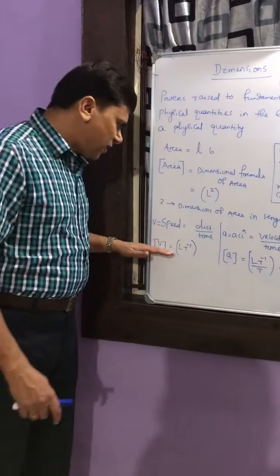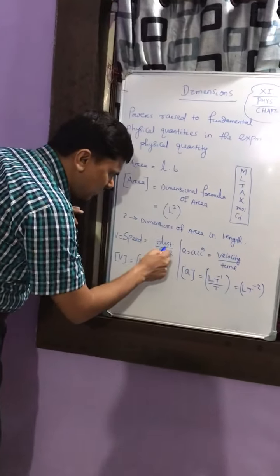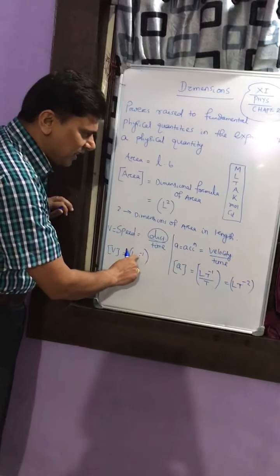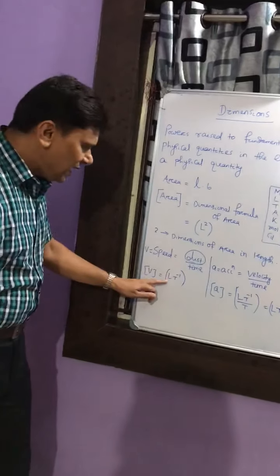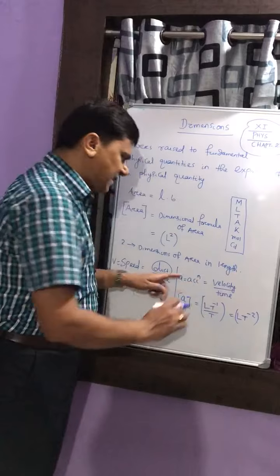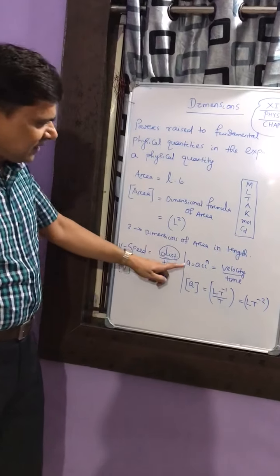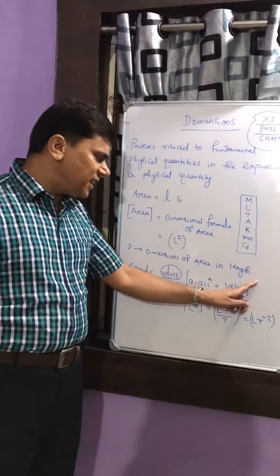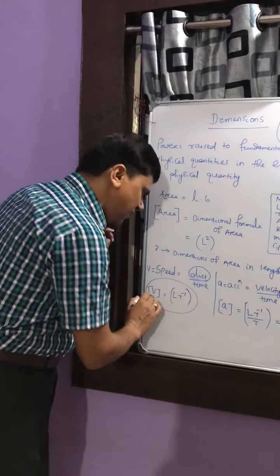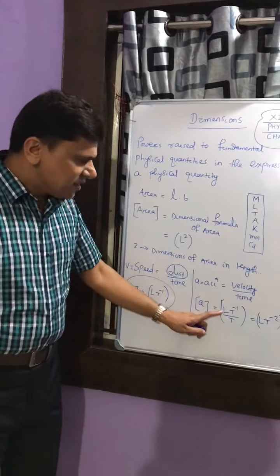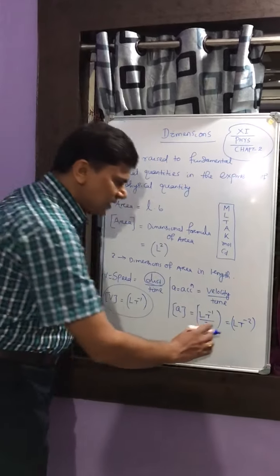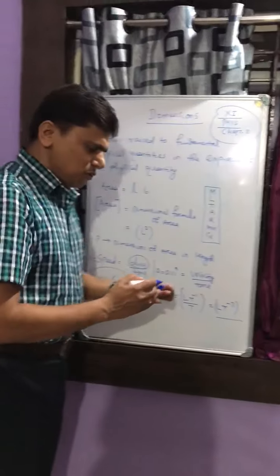For distance we write L, and for time we write capital T, so this becomes L by T. Similarly, for acceleration, the formula is velocity by time. We have already derived the dimensional formula of velocity. Just put it here, and the dimensional formula of acceleration will be LT^-2.